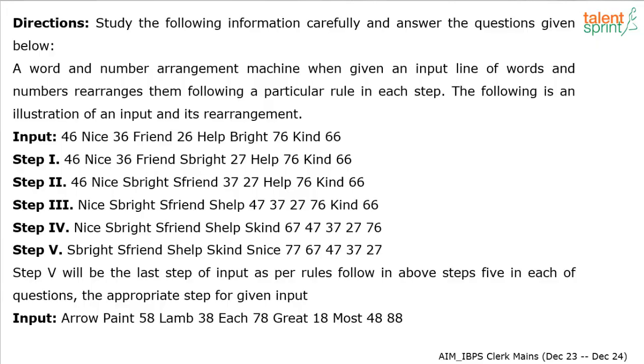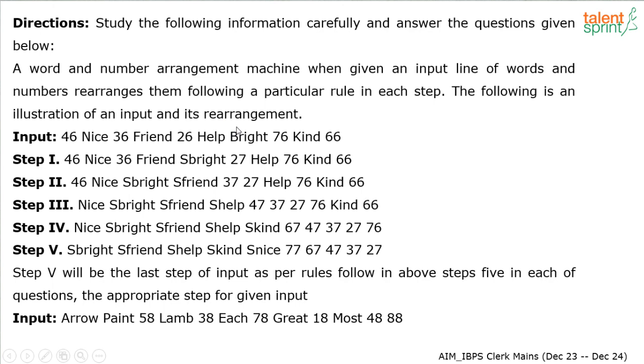We are fixing it. Let's look at something on machine input output, and the question is on your screens now. Here we go. Directions. Study the following information carefully and answer the questions given below. Now look at the information here. It says a word and number arrangement machine, when given an input line of words and numbers, rearranges them following a particular rule in each step. The following is an illustration of an input and its rearrangement.